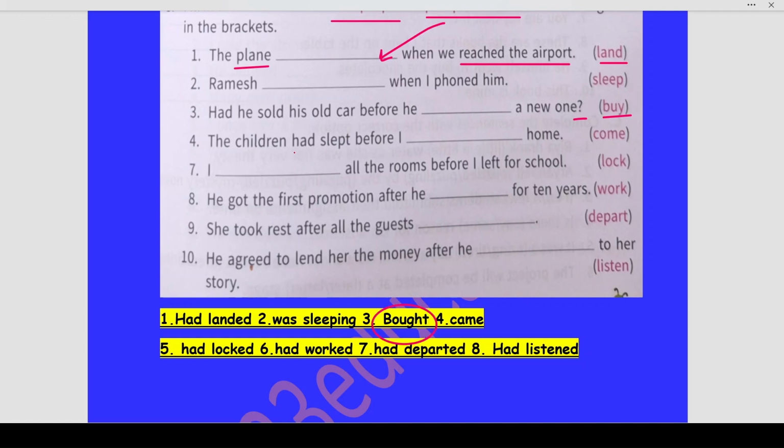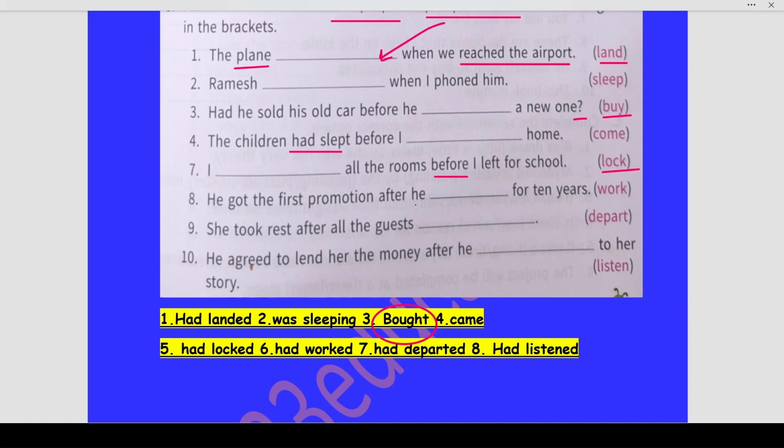This buy becoming bought is an irregular verb form of buy where the spelling changes. The children had slept before I came home. Before I came home, the children had slept. I dash all the rooms before I left for school. I had locked. There are two actions happening, one before the other. Before I left for school, I had locked all the rooms. So I had locked all the rooms before I left for school.